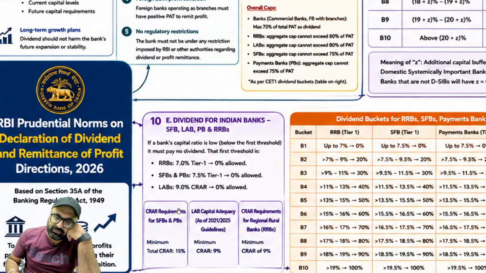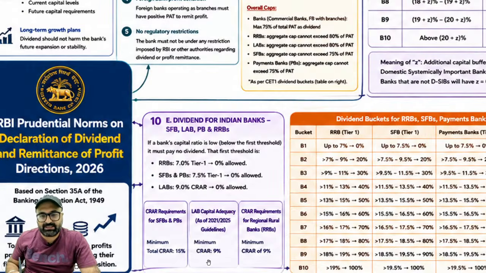Sir, in case of small finance bank and public sector banks, capital adequacy requirement is 15%. In case of local area banks, it is 9%. In case of regional rural banks, it is 9%. In case of scheduled commercial banks, it is 9%.